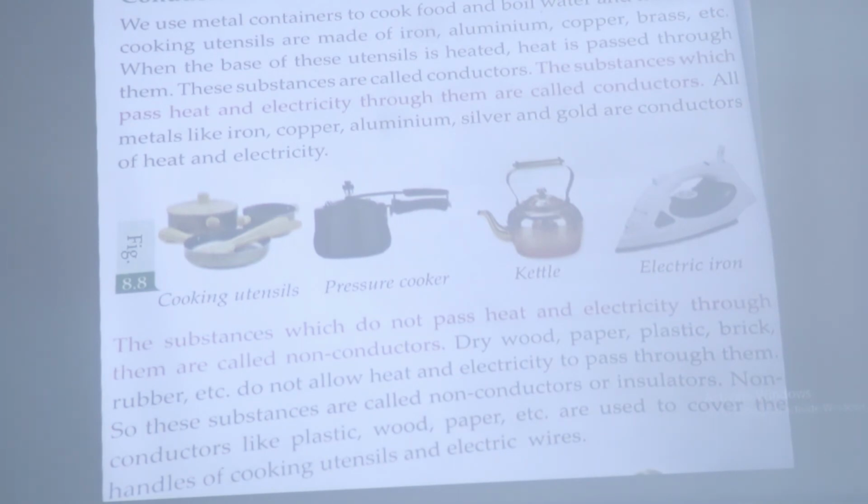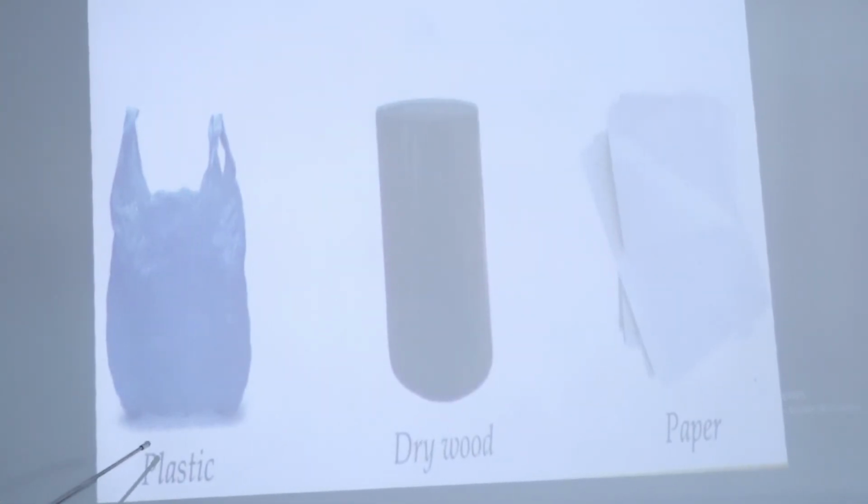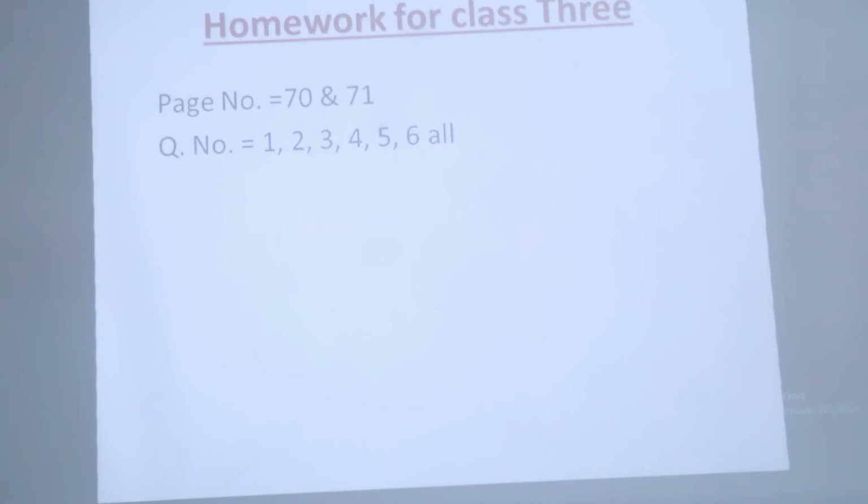Plastic, wood, paper, we can use them to cover the handles of our cooking utensils or any electric wires. Now you can see here the plastic, dry wood, paper. These are non-conductors. Why are they non-conductors? Because they do not pass heat and electricity through them. That's why they are called non-conductors.